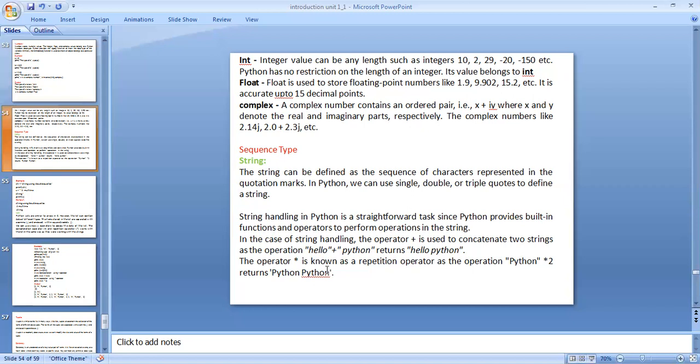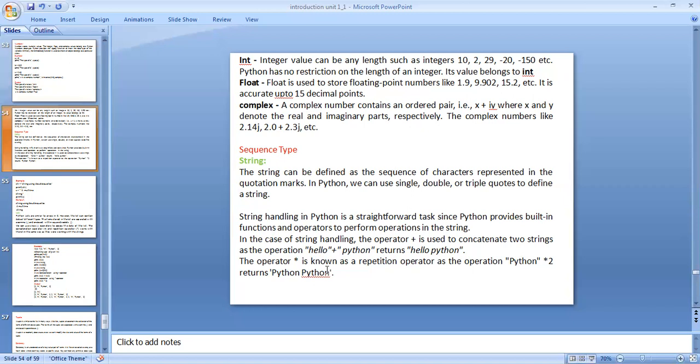Simply put, when you are defining characters within double quotations, an ordered set of characters is called a string. In Python, we can use single quotations, double quotations, or triple quotations to define a string.